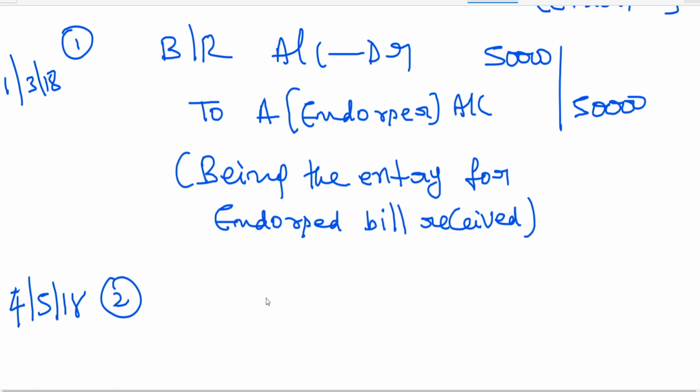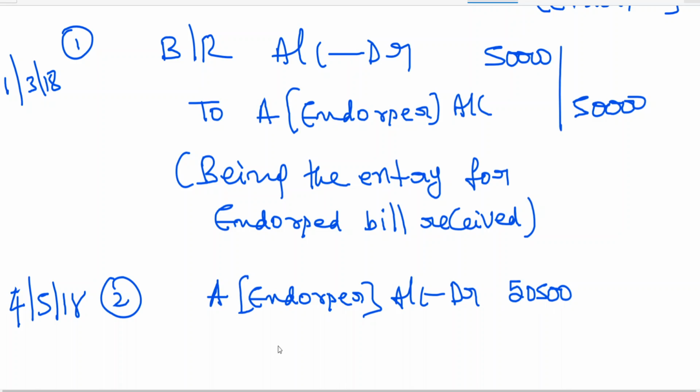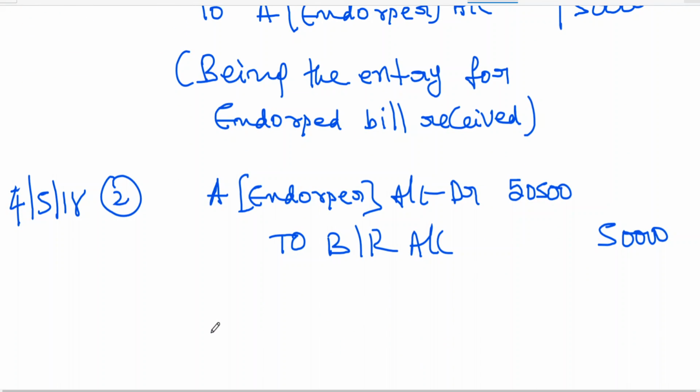Who is the defaulter for C? For C, who is the defaulter? A. A account at R. A means who is A, sir? Endorser. Including noting charges, to bills receivable account 50,000. Who is going to pay? Since the bill is with C, he is going to pay noting charges to cash account. Noting charges.